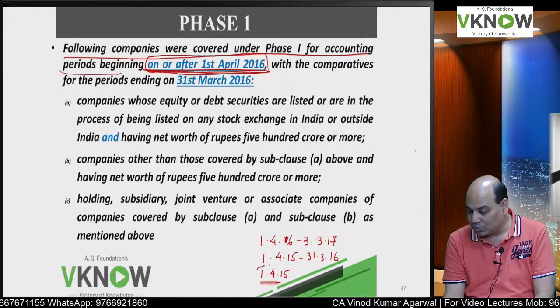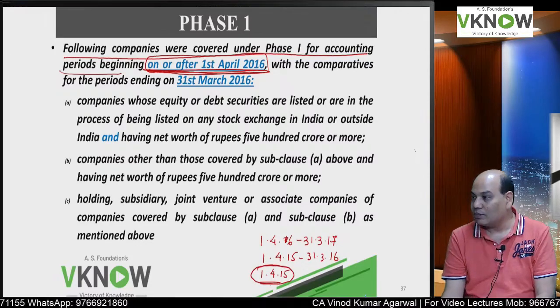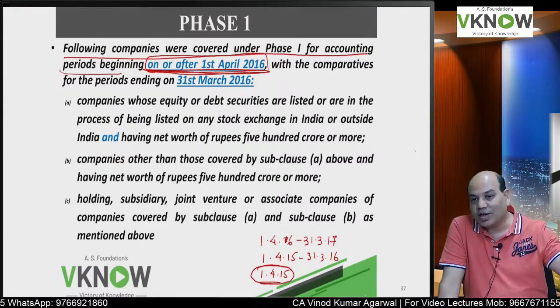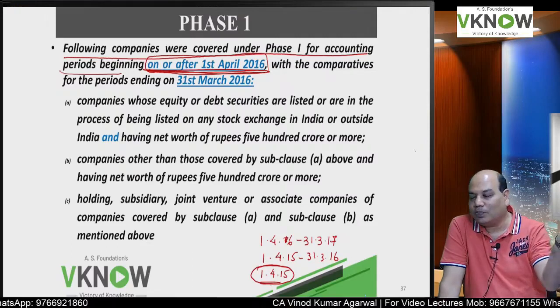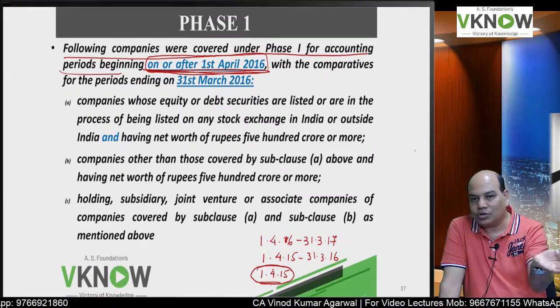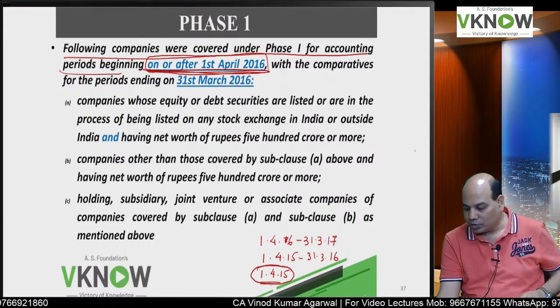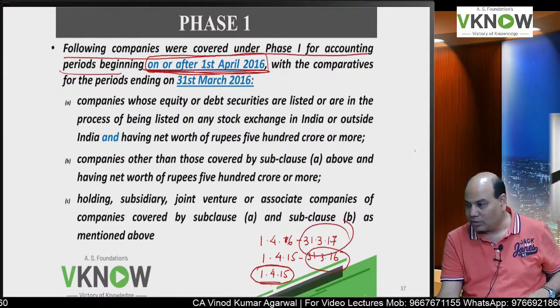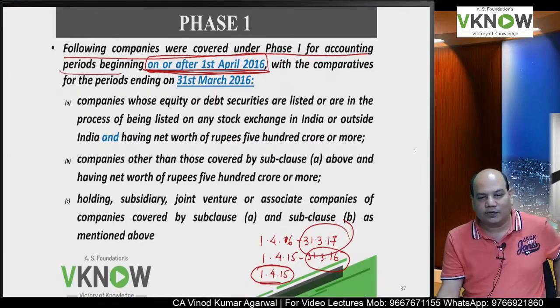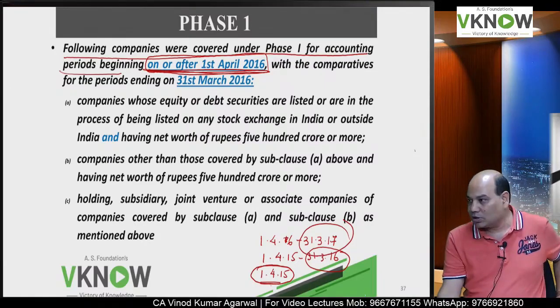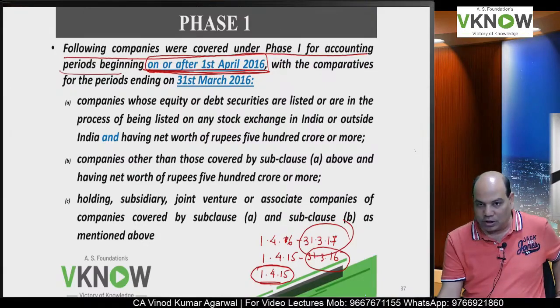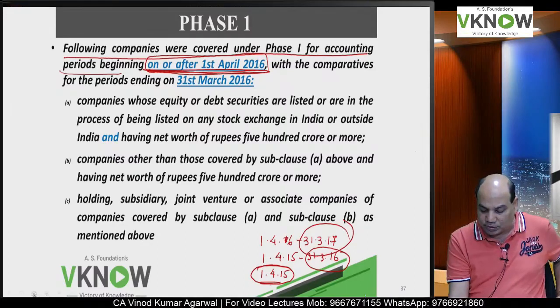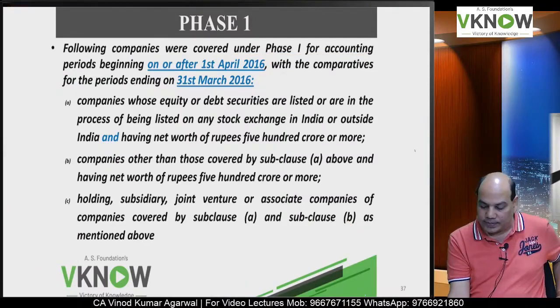So really speaking, you have to start working from a much earlier date so that you can prepare an opening balance sheet on 1/4/15, a comparative balance sheet on 31st March 16, and the balance sheet of that financial year on 31st March 17. Is it right? Which companies were covered in phase 1?